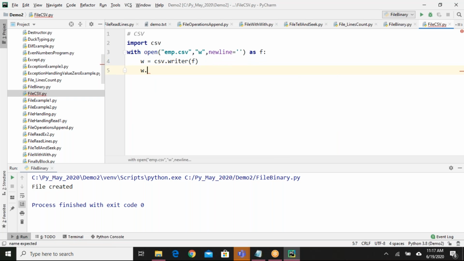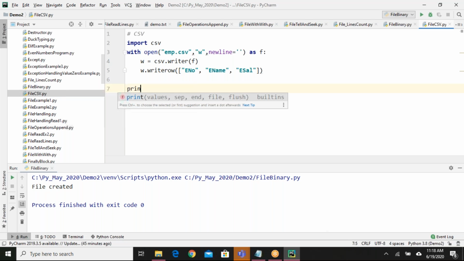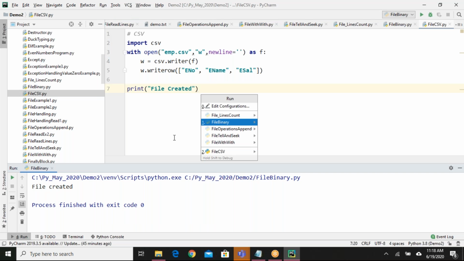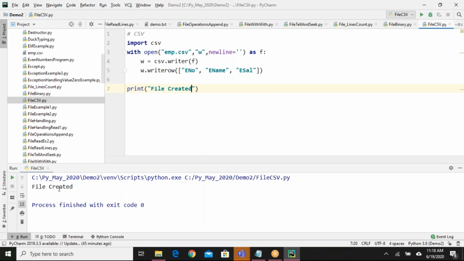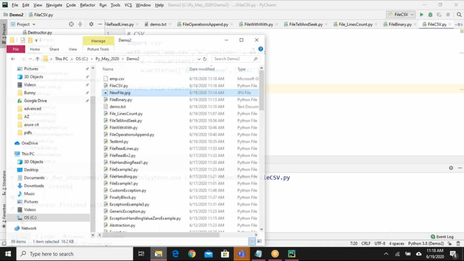That's it. w.writerow, employee number, employee name, employee salary. Print file created. Let me run this and test first. So go to run menu, run this file csv. Okay, file created. No error.